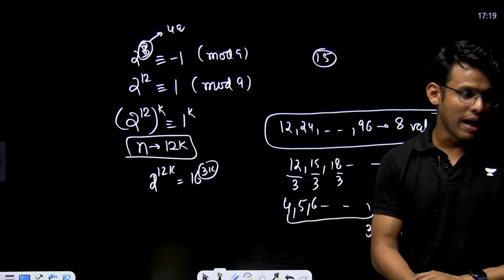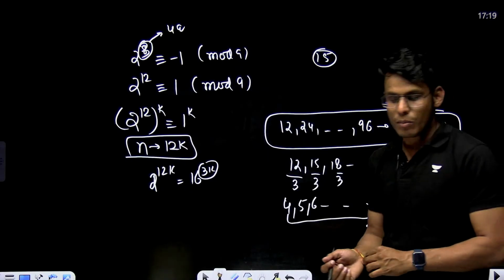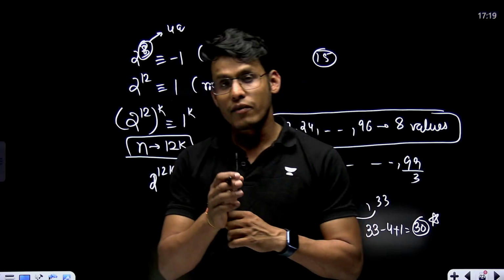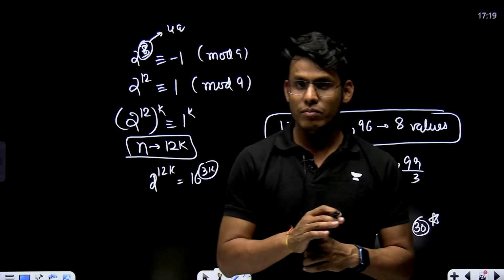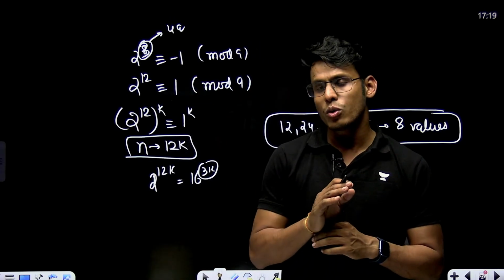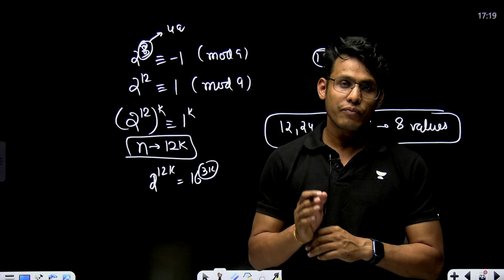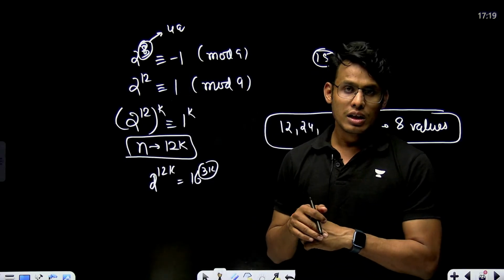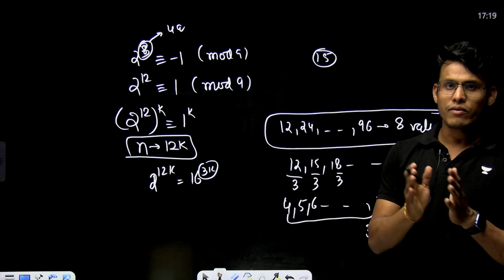Sir, I am an IOQM aspirant. I don't have any knowledge of number theory. So then you have to see, if you have completed 9th, 10th, which means you thoroughly know Euclid division lemma. It is sufficient to start this. If you see the initial part of this lecture, I have started with Euclid division lemma only.